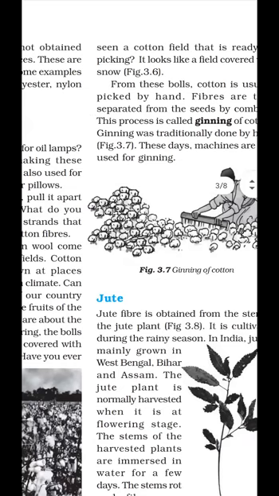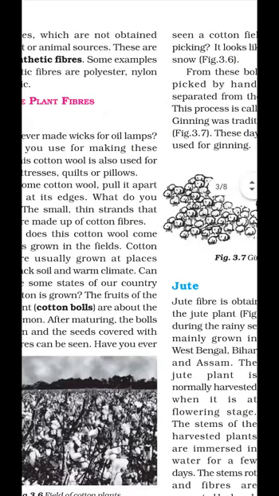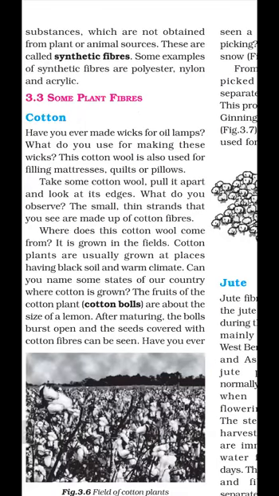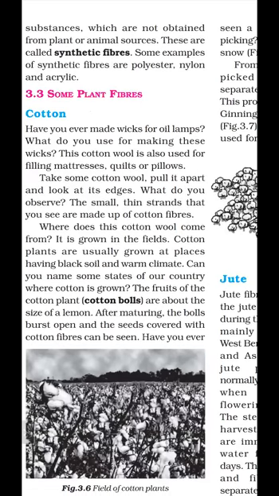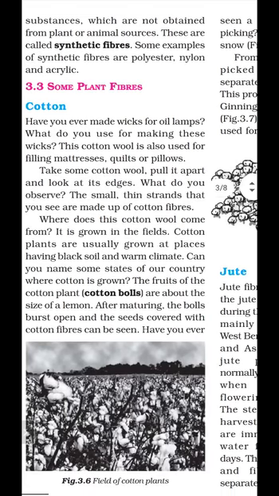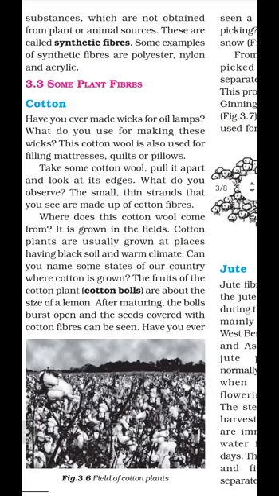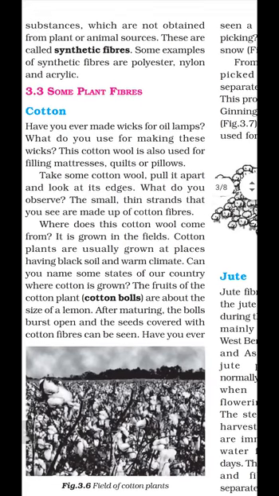So again, I am repeating, what do you mean by cotton? In the wicks of oil lamps, in quilts and in pillows, we use a material, and that material is called cotton. Firstly, you have to take some cotton wool and separate it. These thin strands in the cotton wool are made up of cotton fiber. So all the cotton we use in quilts or pillows is made up of cotton fiber. And where does it come from? Where does cotton wool come from?